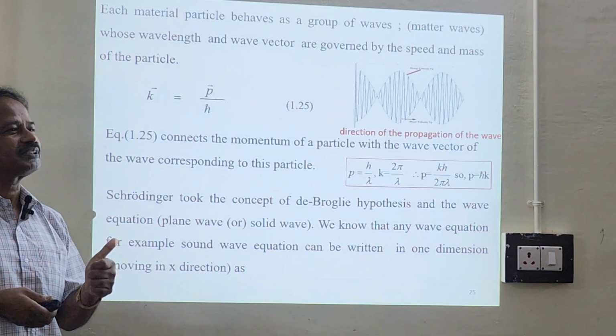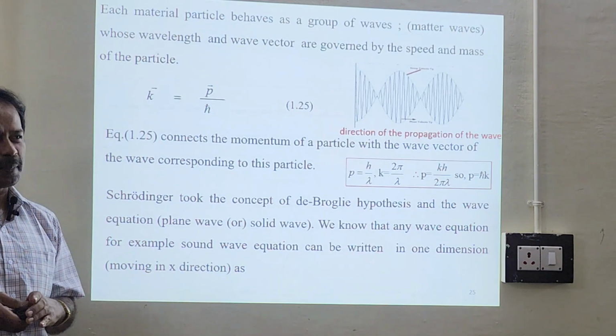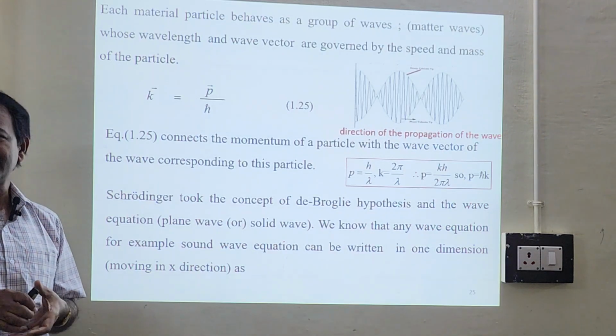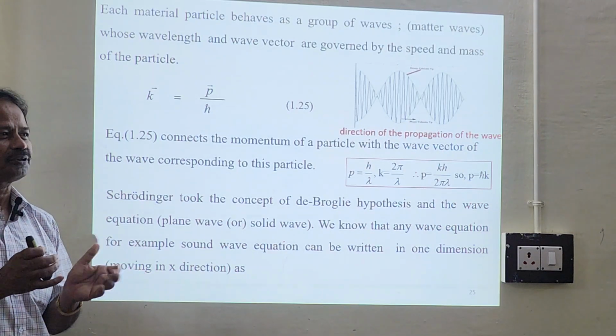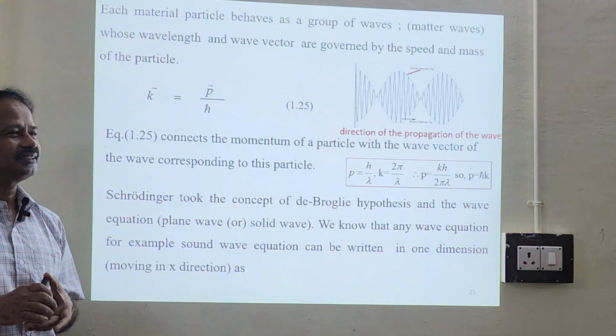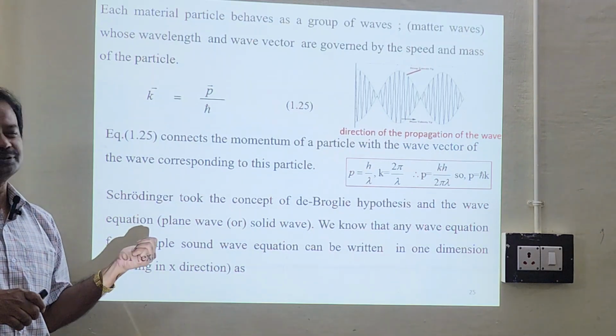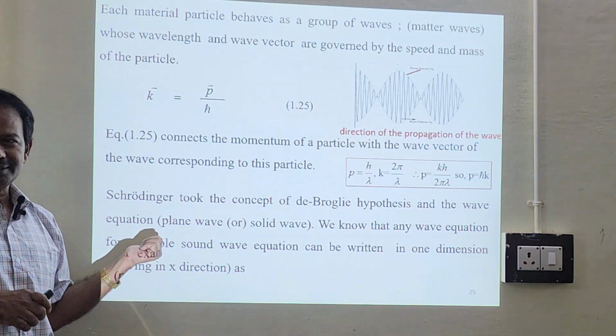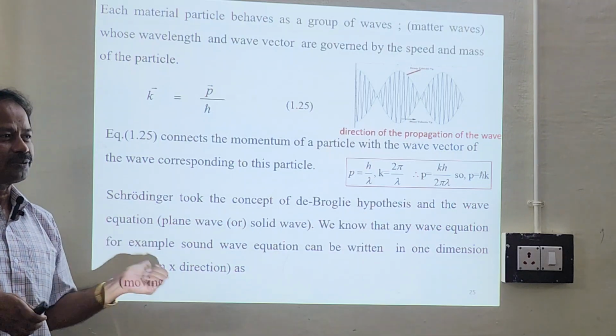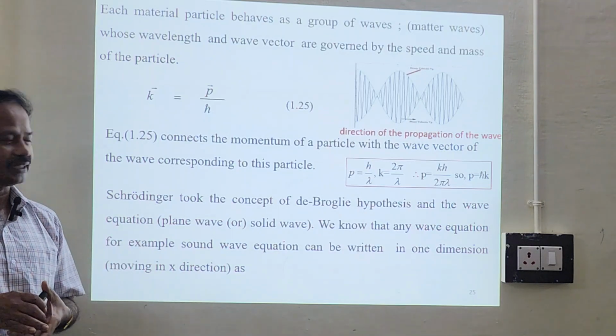Then immediately one professor, Peter Debye, who got the Nobel Prize for chemistry, asked him, "You are always saying waves, waves. What is a wave equation?" That prompted him to find the wave equation for quantum mechanics, which is the base of quantum mechanics.